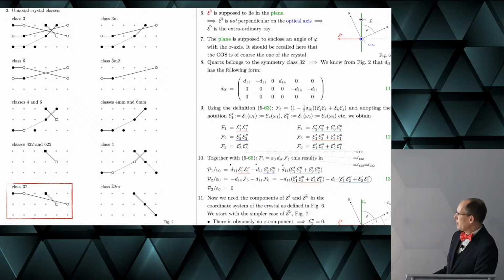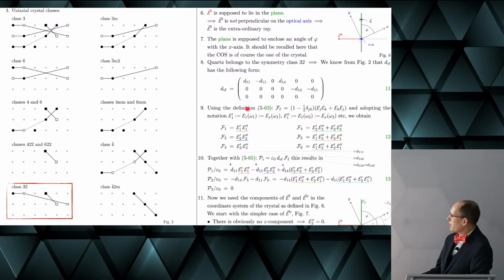Okay, so we would use this equation here, and therefore we can write P1. So you would multiply this line with F1, F2, F3, so the scalar product of this line with the F vector as a column. Right? And then you get three terms.